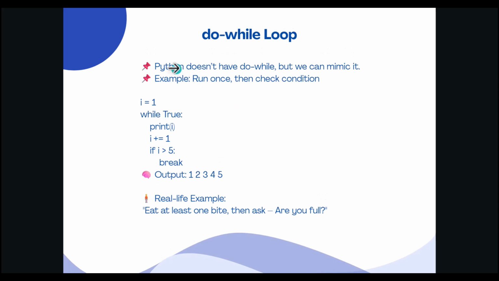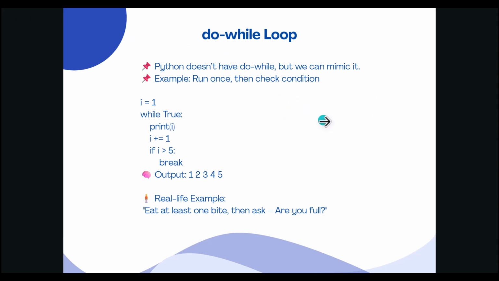As soon as the condition i is less than or equal to 5 is checked, here the value of i is 6. So is 6 less than or equal to 5? No. So it becomes false, and the loop will stop here.